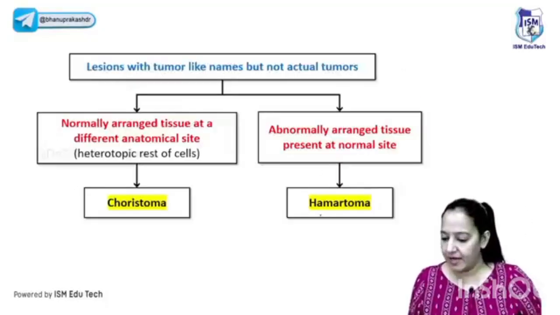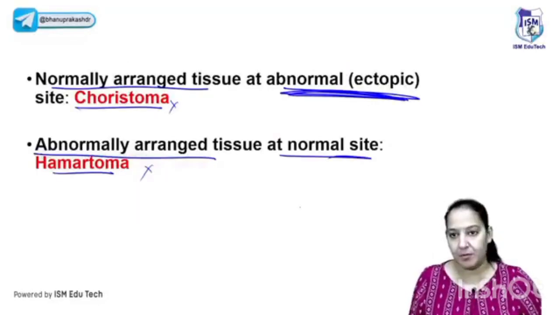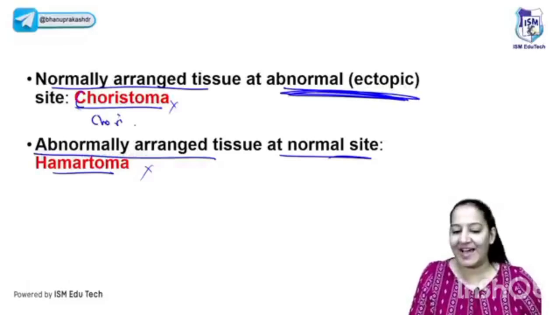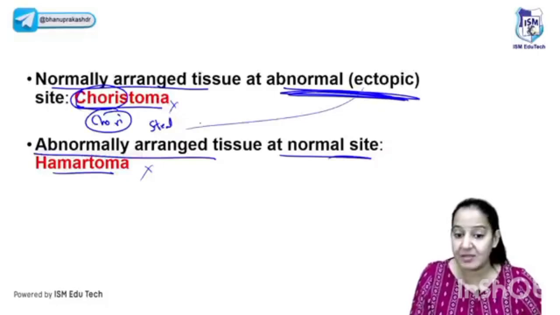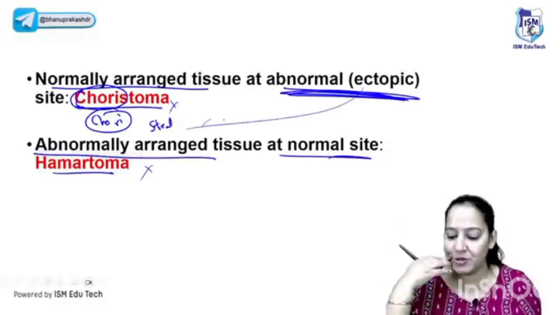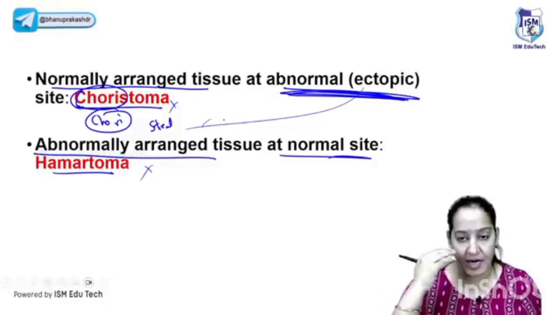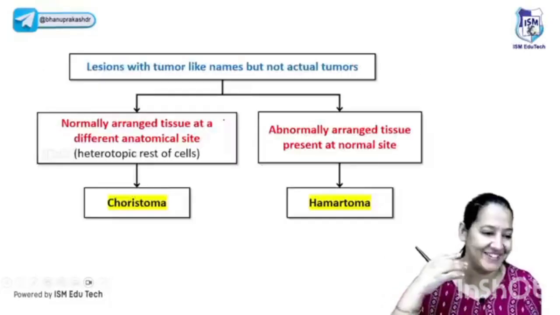I hope everyone got it. Kush is saying chori ka tissue is choriostoma. From chorio you will remember chori, stealing something. If he steals something, the site is abnormal, since he has stolen it from somewhere else. So Kush has given a good mnemonic. Choriostoma is chori ka mal, and hamartoma is hamara mal, our own. So you can learn like that.